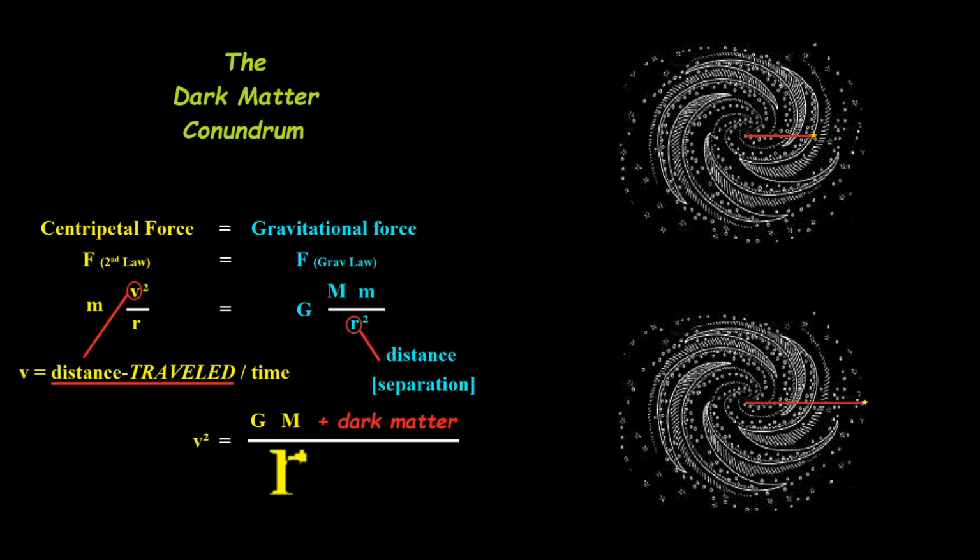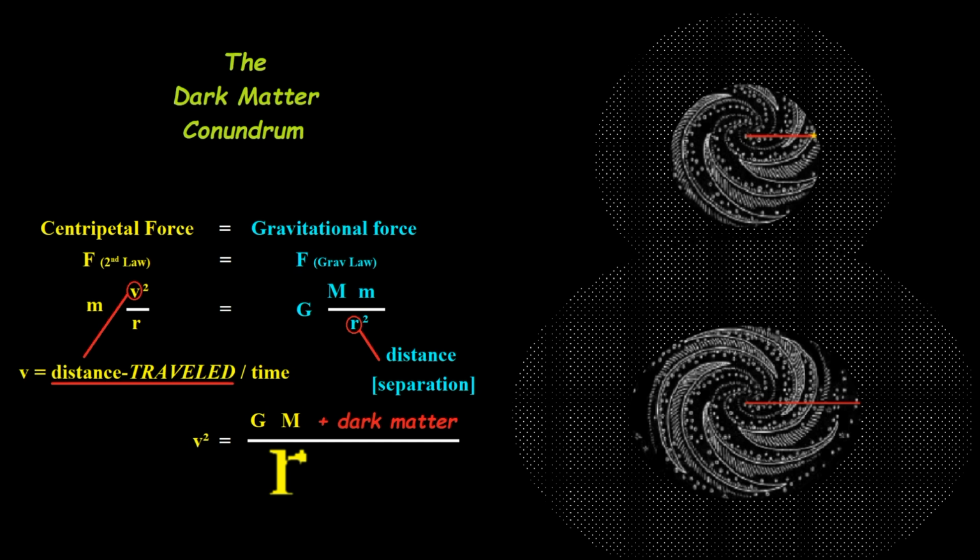So they said, okay, now I understand. There's mass out there that I can't see, so we'll call it dark mass. And better yet, let's call it dark matter because it's got to be some kind of matter. Remember, matter is mass. Matter has mass. So what they did is essentially this: they sprinkled this dark matter on the outside of the galaxies to produce the necessary mass, the mass that they needed for the equation to come out right.